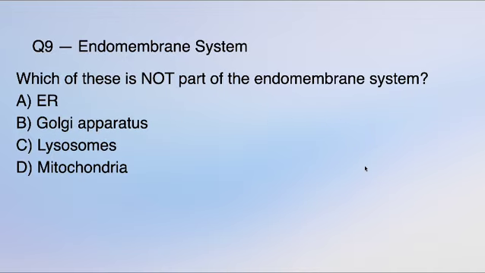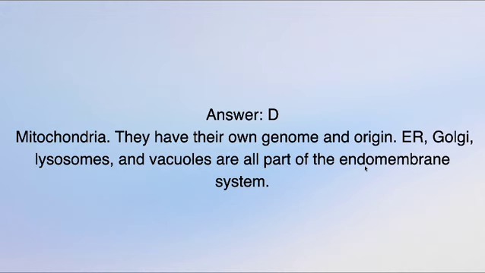So the ninth question is about the endomembrane system. Which of these is not part of the endomembrane system? That is endoplasmic reticulum, Golgi apparatus, lysosomes, mitochondria. If you can't remember, just take the NCERT textbook and read that topic right now, because these 10 questions are very important. I'm just picking them out. So the answer is mitochondria. They have their own genome and origin. So endoplasmic reticulum, Golgi, lysosomes, and vacuoles are all part of the endomembrane system.